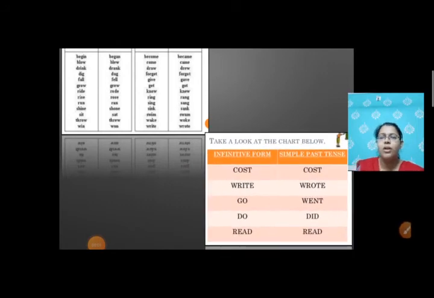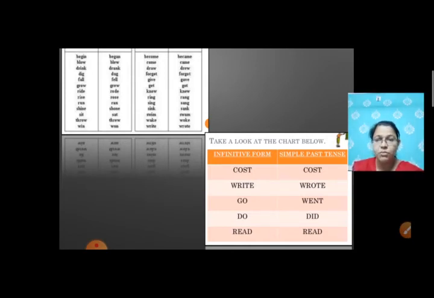Here there is one more list of infinitive form and simple past tense of the verb. The first word you can see over here is cost, and when you change it into past tense it remains same, means cost is the present form and past form is also cost. Write, wrote, which we already saw. Go becomes went and do becomes did and read becomes read. Already we learned that there are some words which don't change. In the same way, read becomes read, only the pronunciation changes, the spelling remains same.